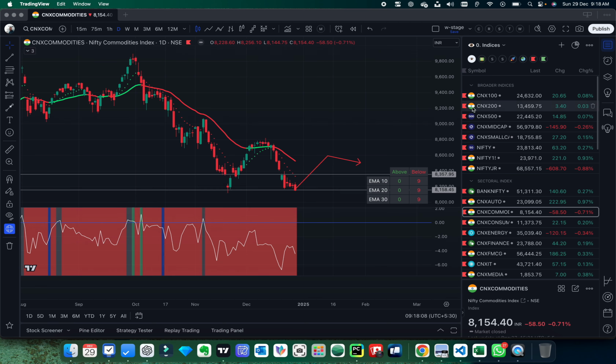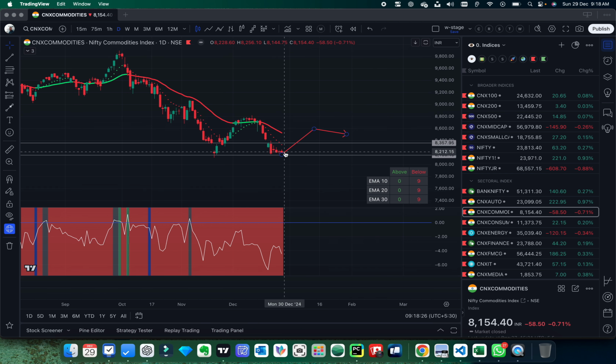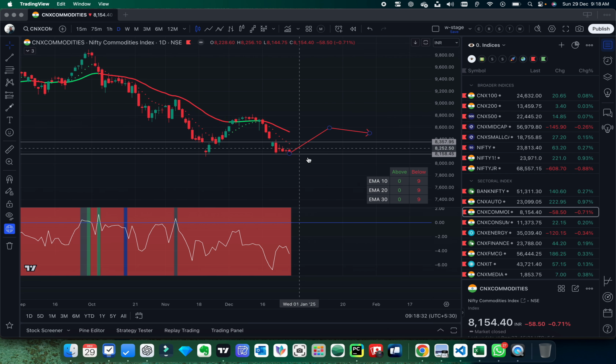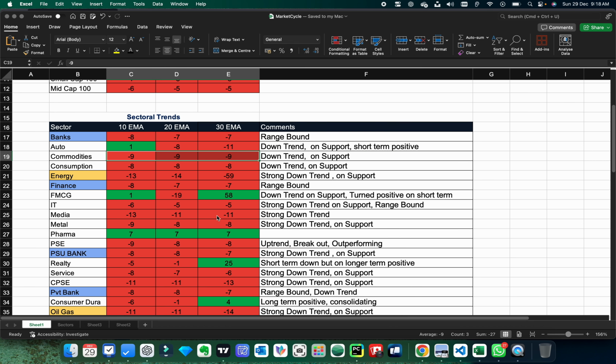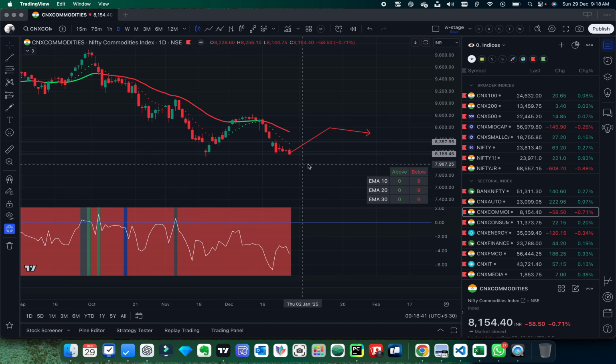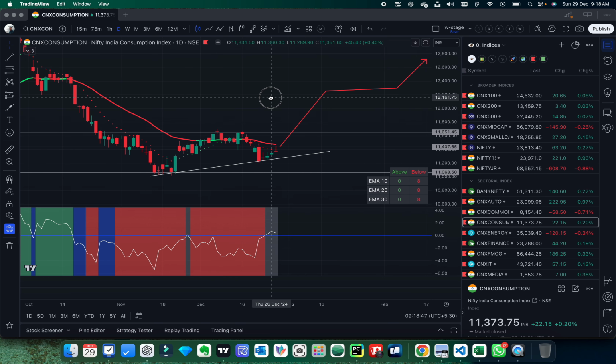Next we have commodity. So commodity is again in a strong downtrend. In the commodity sector we have again a range which is happening here. So, and it's in a downtrend. So as you can see, it's in a downtrend and on the support, and it has been closing below key moving averages from 9 days. Consumption sector is again trying to come back. It's on the support line and it's on the downtrend.